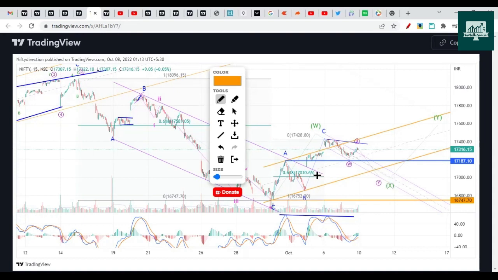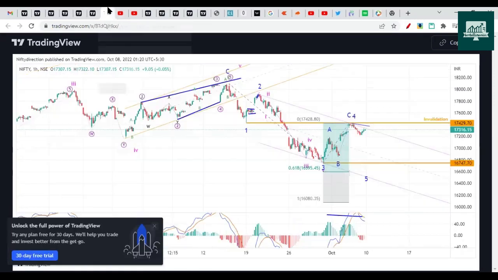If it forms a bullish candle somewhere near 16,950 or 17,000, if it opens gap down, then make sure that it will head higher and be prepared. At least it should give a pullback towards 17,200 or 17,170 levels. So be prepared for that and keep proper stop losses while you trade. The second chart is like this.